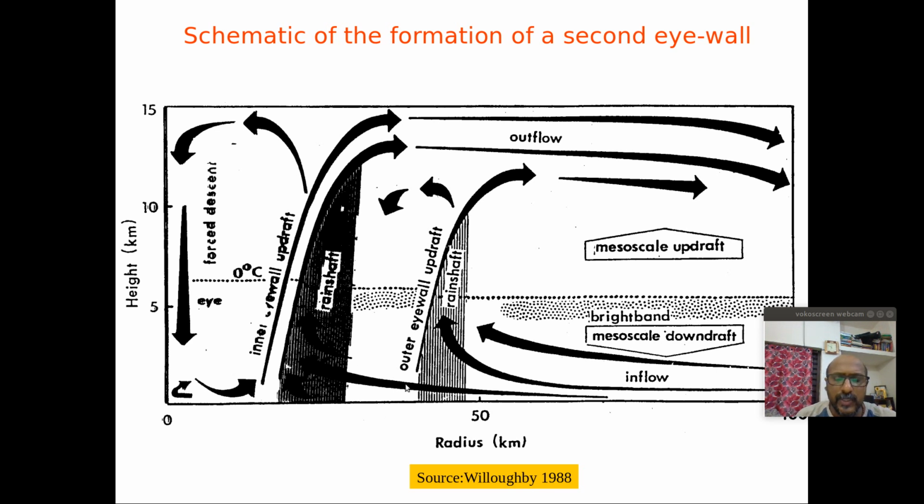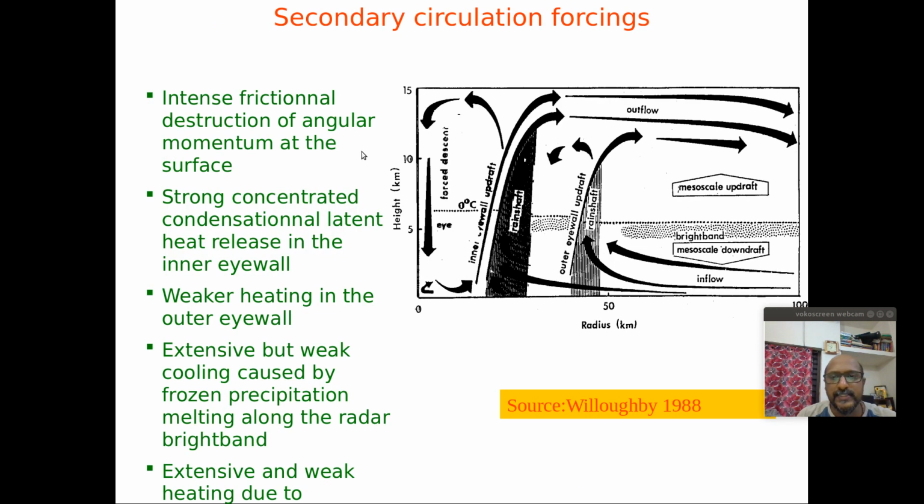And sometimes you can find another secondary eye wall away from the primary eye wall. You can find a secondary eye wall, and there is enough downdraft happening away from the cyclonic center. So this is the cyclonic circulation structure and eye wall structure.